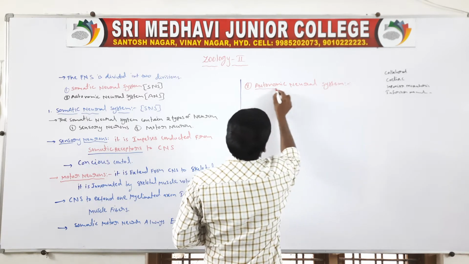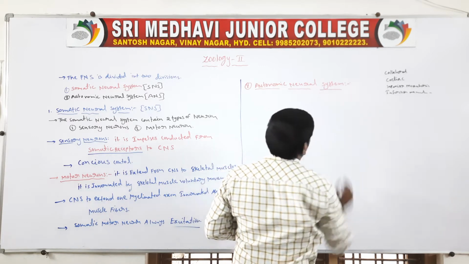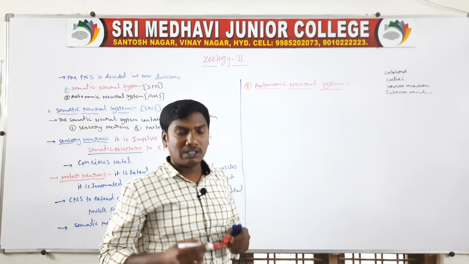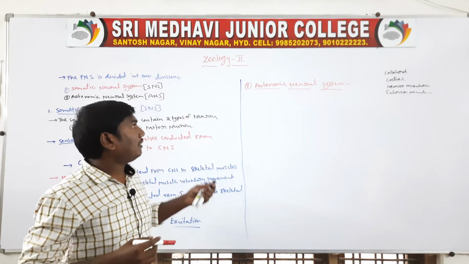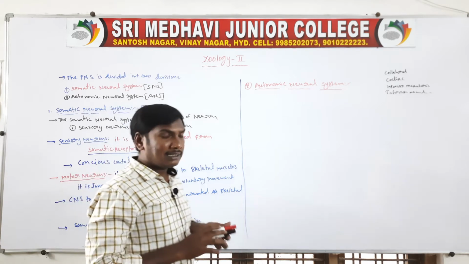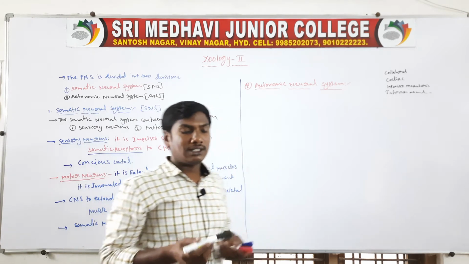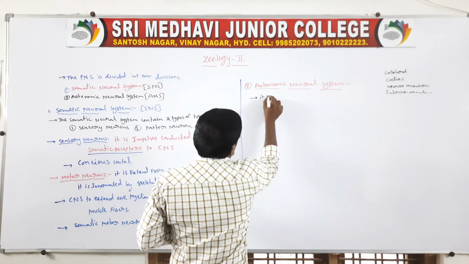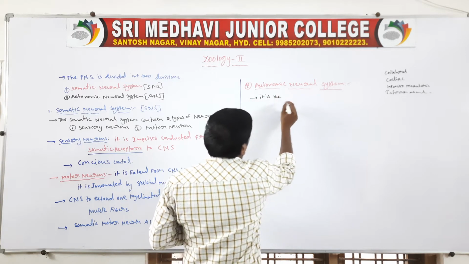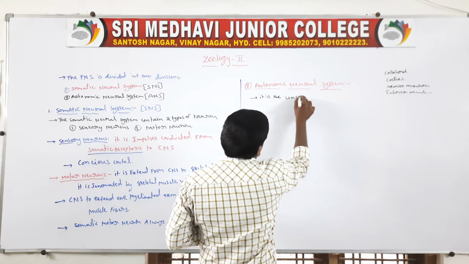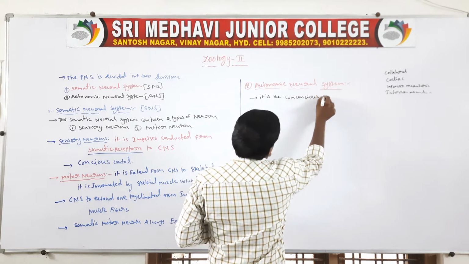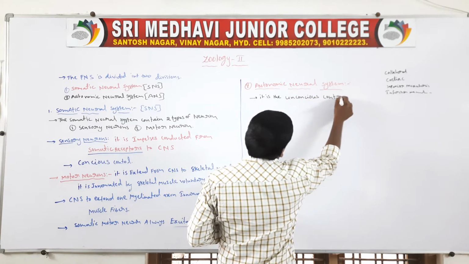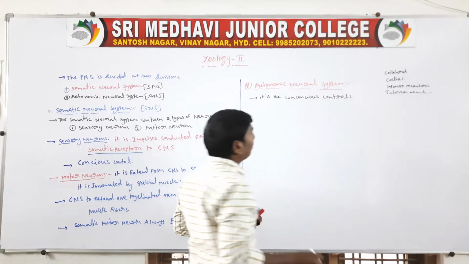This autonomic neural system is an unconscious control. It is an unconscious control.